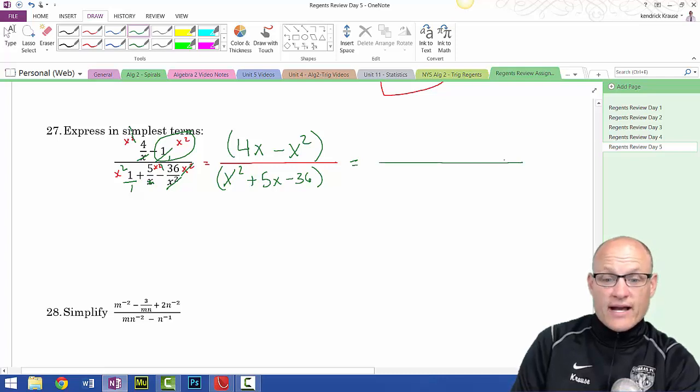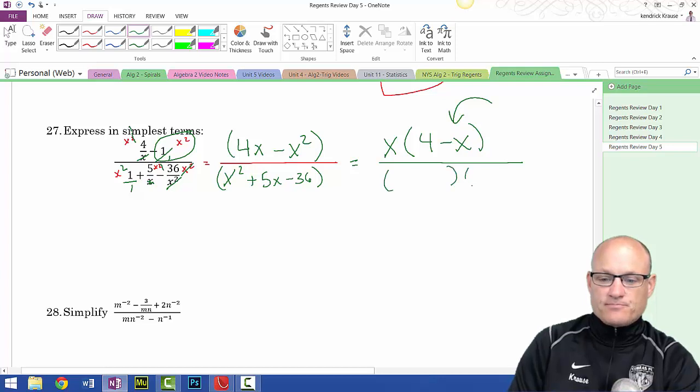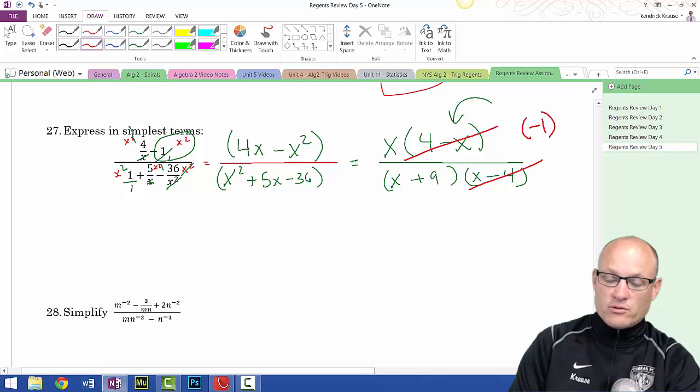We just got to learn to factor. We're going to factor the numerator. We're going to take out an x, GCF, 4 minus x. By the way, anytime you see a parentheses backwards like this, you know you're going to have the negative 1 rule. It's coming. Be aware of it. All right, let's factor that denominator. X, I believe it's going to be plus 9 and minus 4. All right. We're almost done. This will cancel with this, but makes the negative 1 rule. So my answer is negative x over x plus 9.